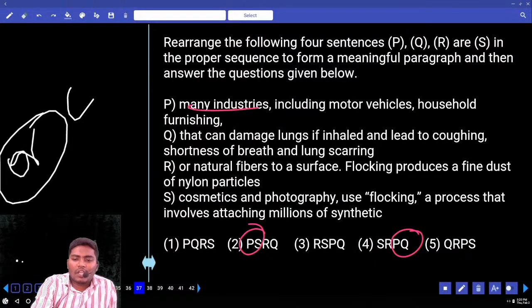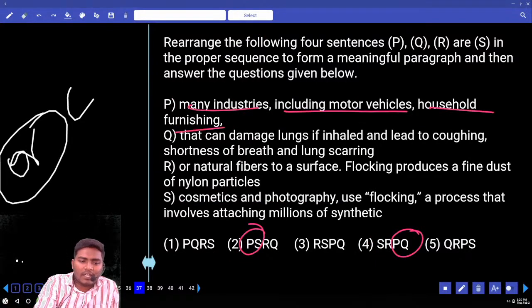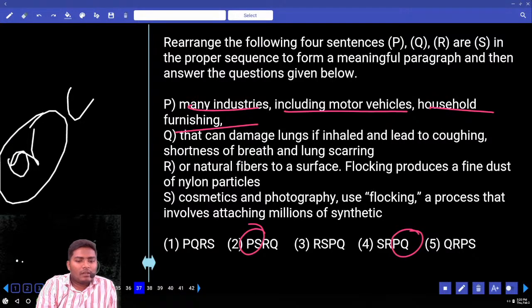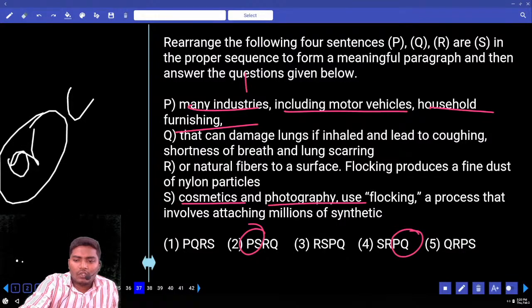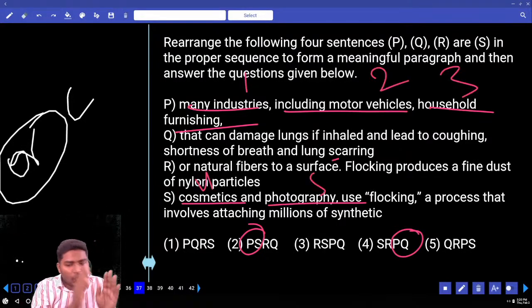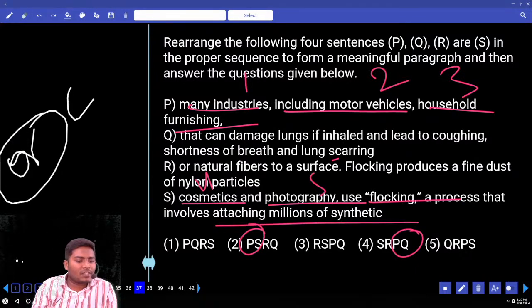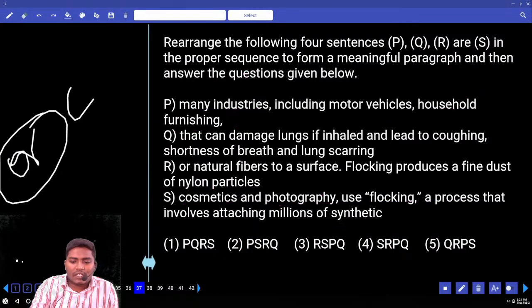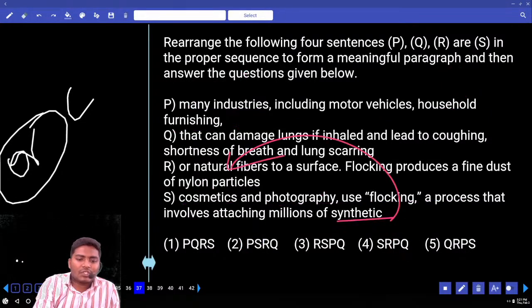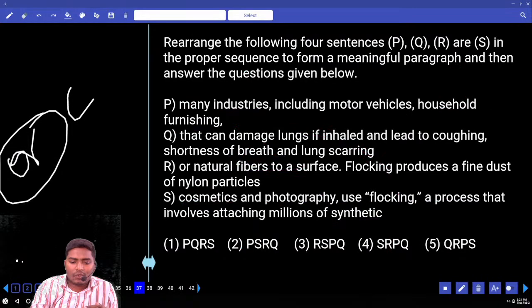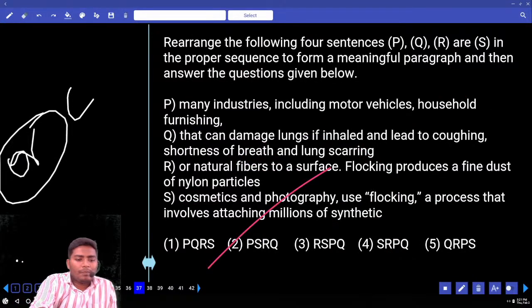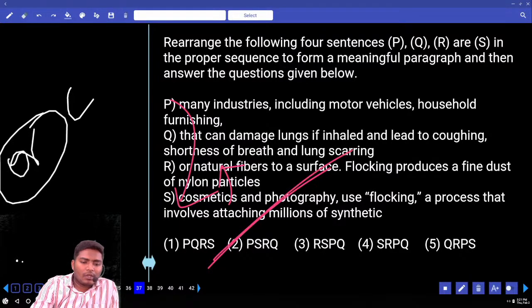Many industries, including motor vehicles, household furnishing, cosmetics and photography. All these things, 1, 2, 3, 4, and 5, these 5 nouns all together use flocking, a process that involves attaching millions of synthetic or natural fibers. So this is the meaning. Your answer can be used with a PS combination and S is used with a R. That comes with 2. Move to 38.